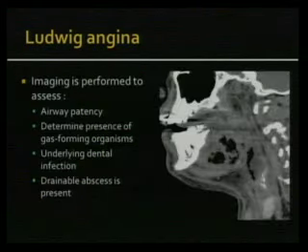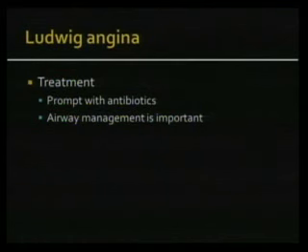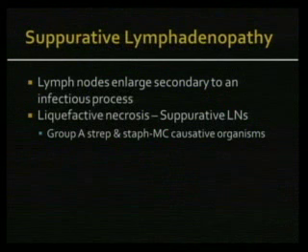I think I'll skip Ludwig's angina because we don't see it that commonly. I'll just go to suppurative lymph nodes. So lymph nodes, basically how they suppurate is you have spread of infection to the node, and then the node undergoes liquefactive necrosis, and the most common pathogens are strep and staph.